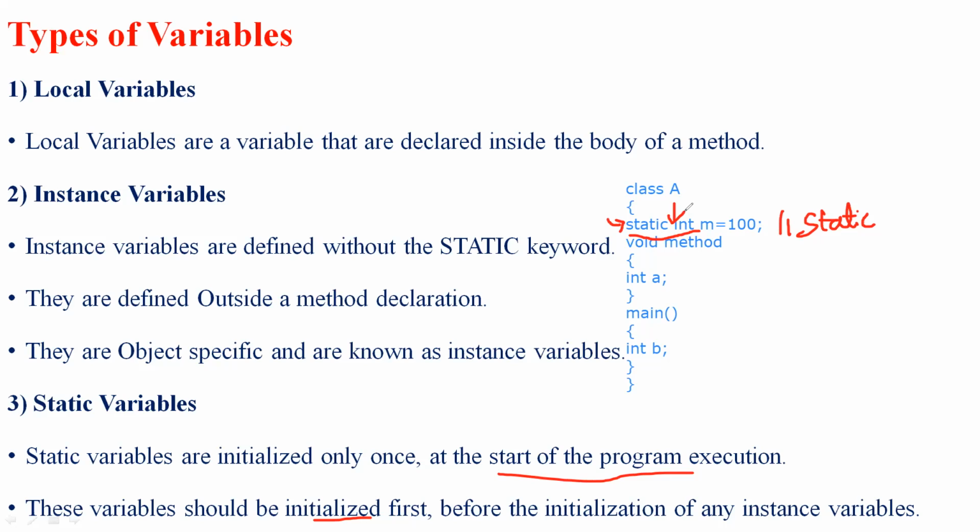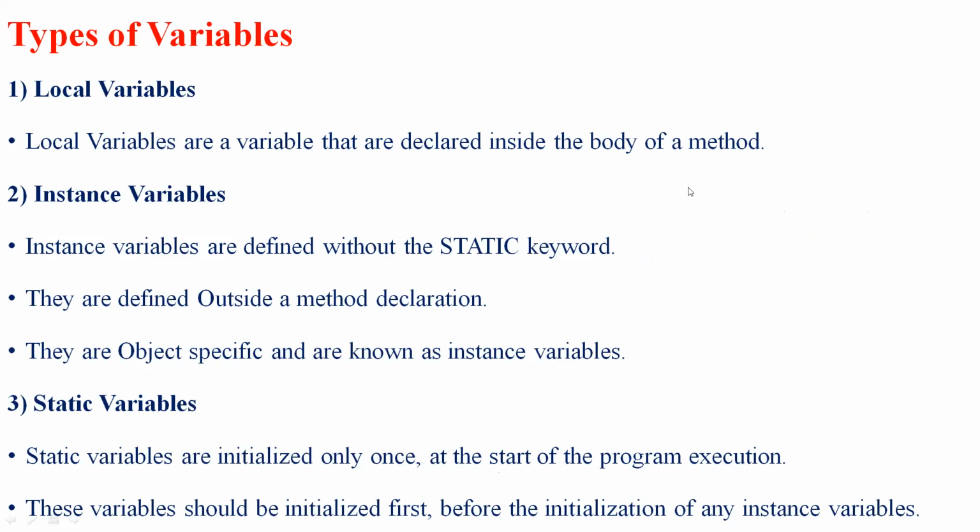Next, here int a is declared inside a method, so it is local. Next I have int b, which is declared inside a main but outside a method, so it is an instance variable. So these are the three different types of variables: static, local and instance variables. Clear with this? Let's move on.